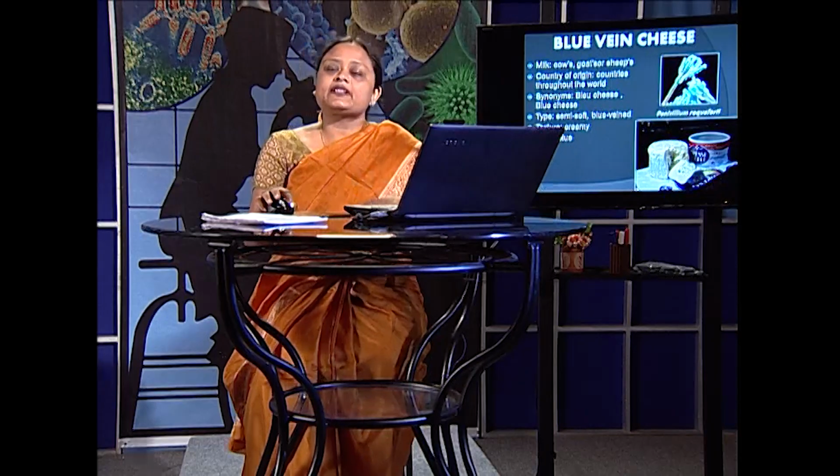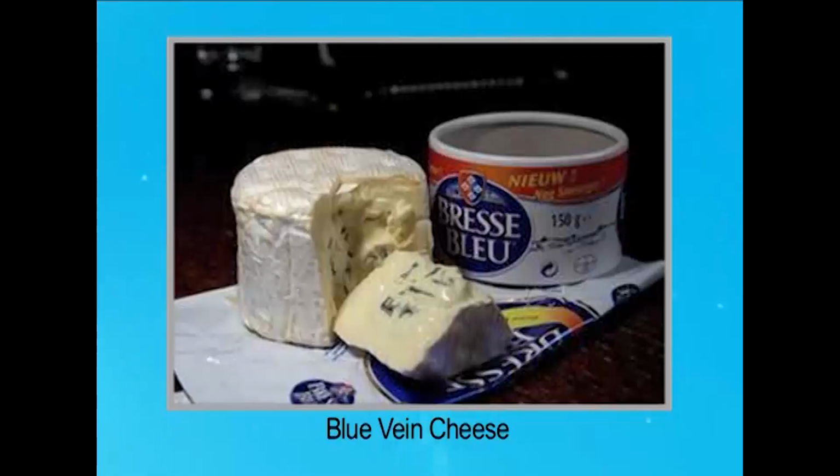Let us see the first type, that is the blue vein cheese. Now, all these blue vein cheeses typically have molds for their ripening. The first category that we were mentioning, that is the mold ripened cheese, can be classified into 2 different categories. One, the blue veined and the others.